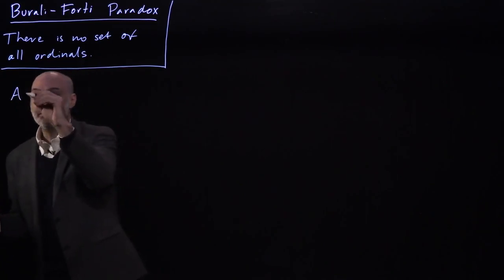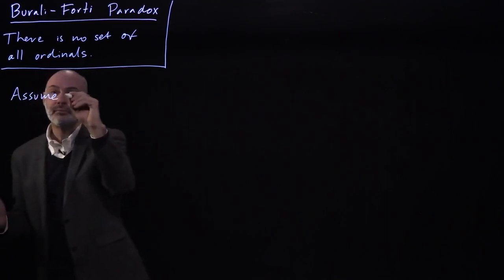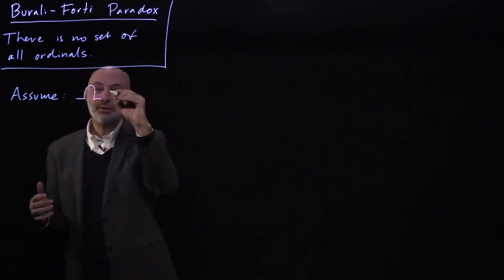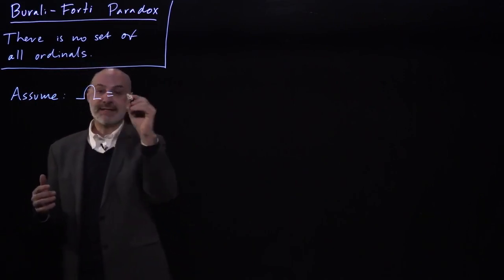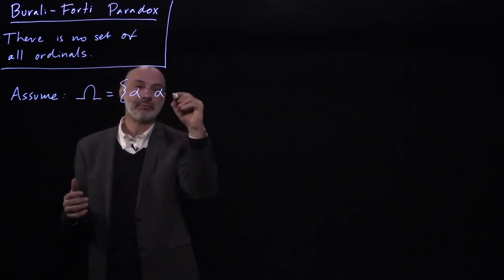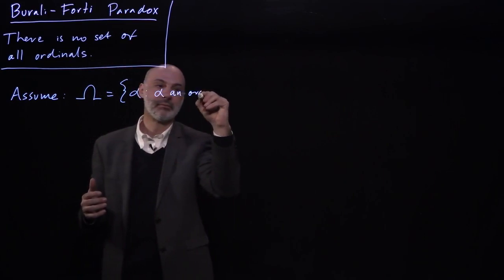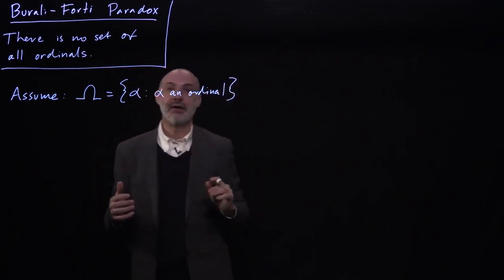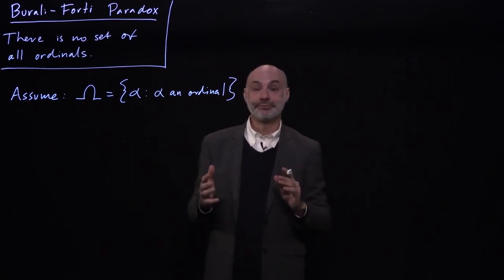So we're going to assume that there is a set of all ordinals. Let's assume that there is a set big omega which consists of all ordinals.